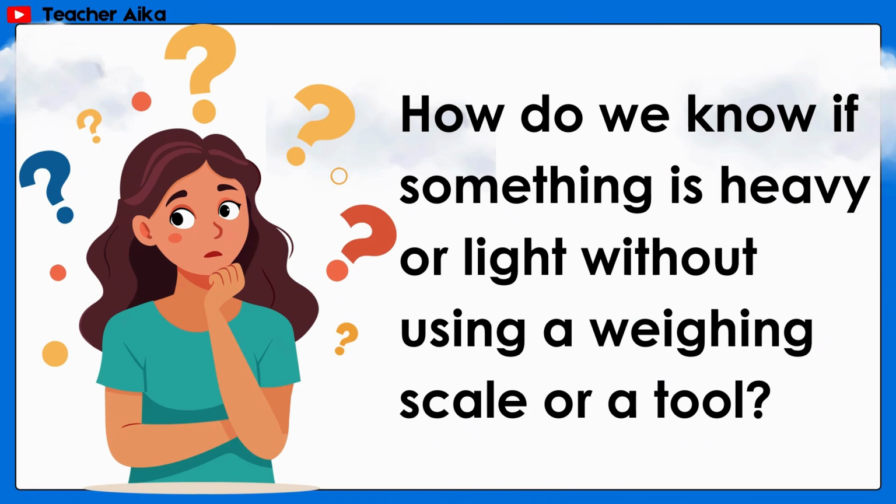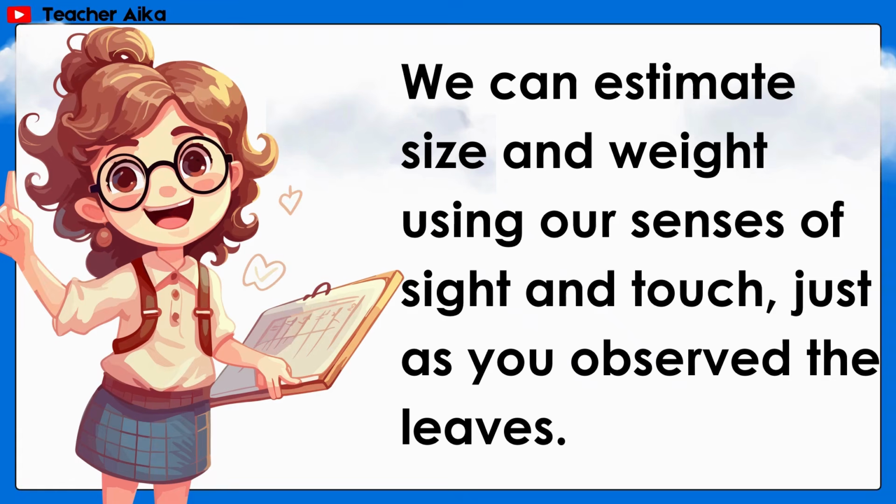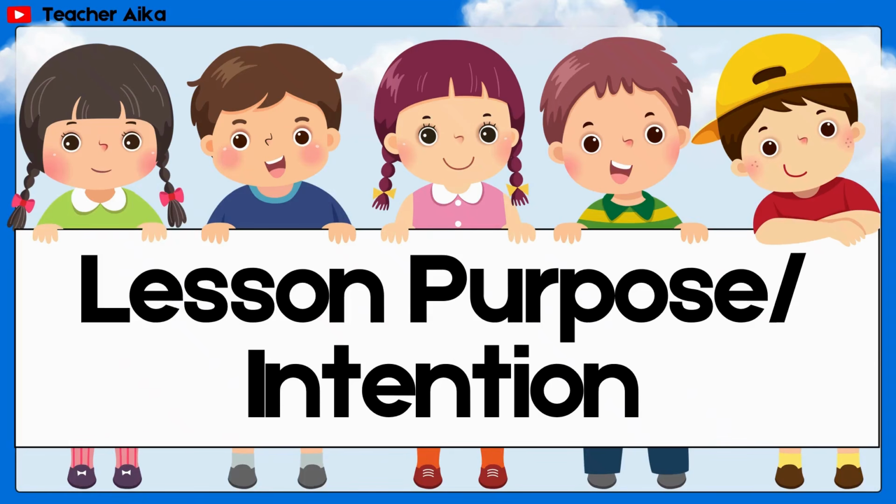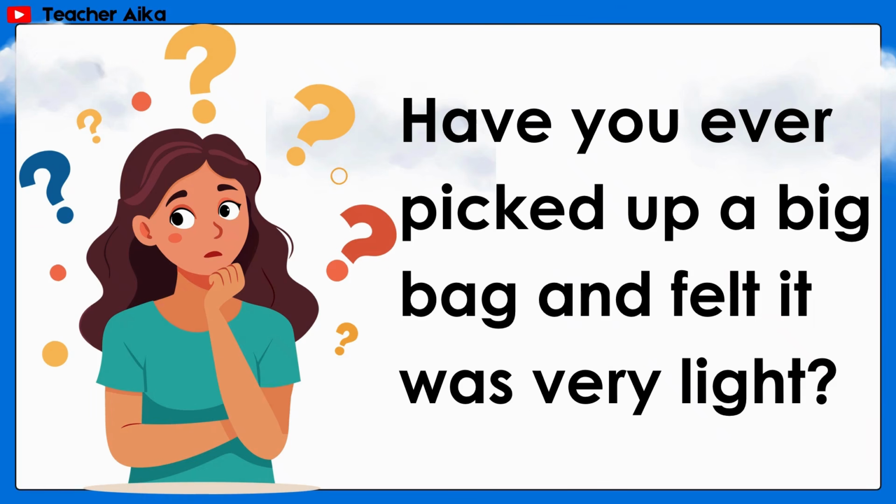How do we know if something is heavy or light without using a weighing scale or a tool? We can estimate size and weight using our senses of sight and touch, just as you observed the leaves. Have you ever picked up a big bag and felt it was very light?